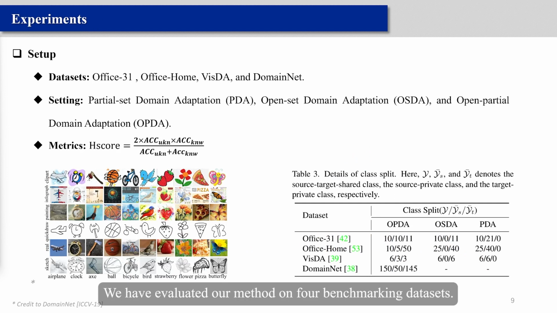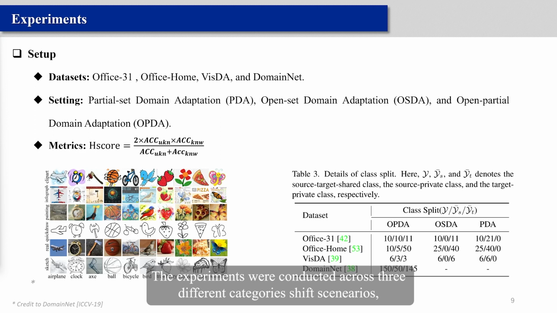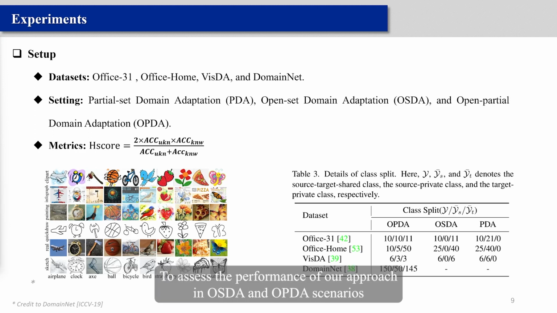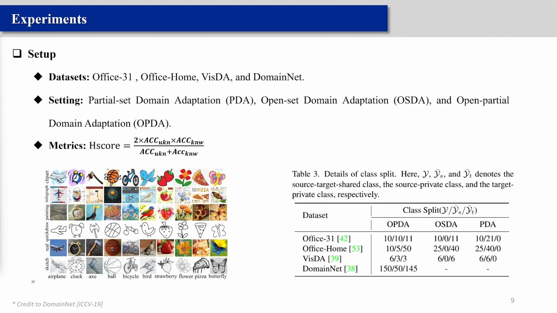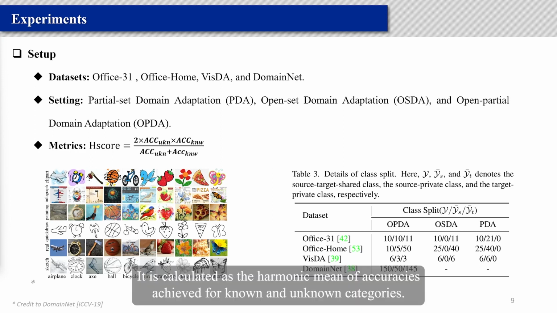We have evaluated our method on 4 benchmark datasets. The experiments were conducted across 3 different category shift scenarios, namely partial-set domain adaptation (PDA), open-set domain adaptation (OSDA), and open-partial-set domain adaptation (OPDA). To assess the performance of our approach in OSDA and OPDA scenarios, we employ the H-score as the evaluation metric. It's calculated as the harmonic mean of accuracies achieved for known and unknown categories.